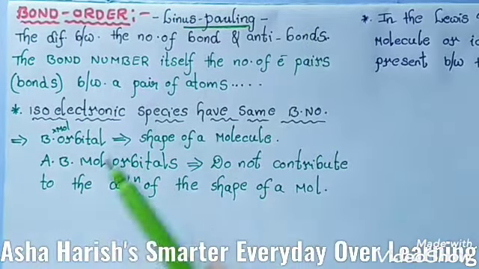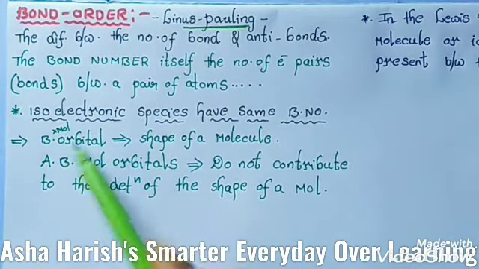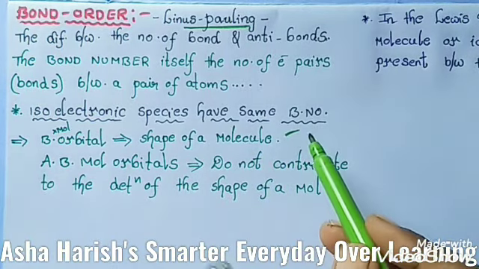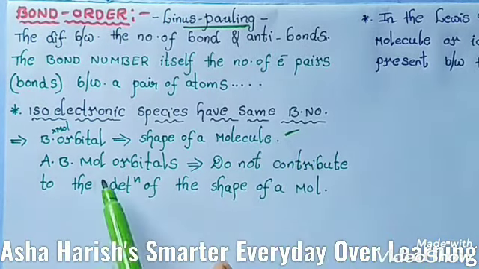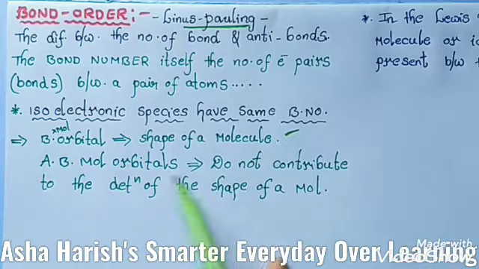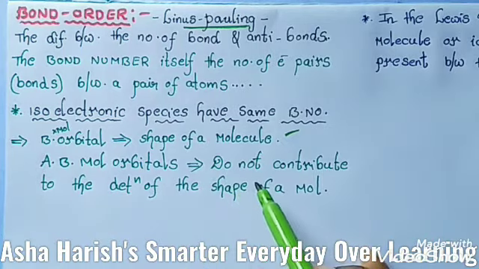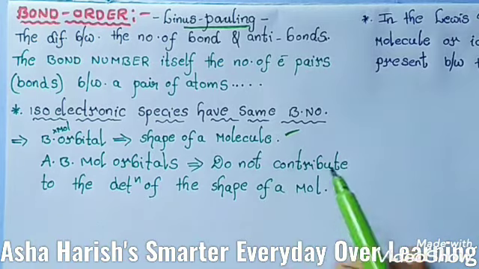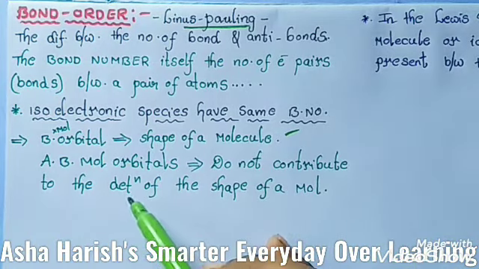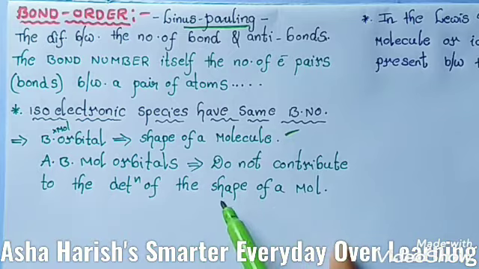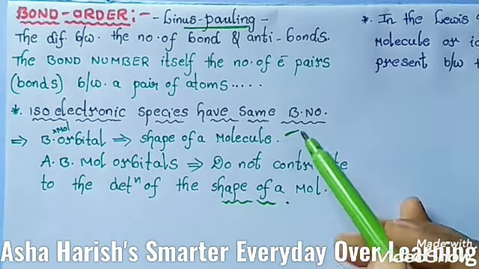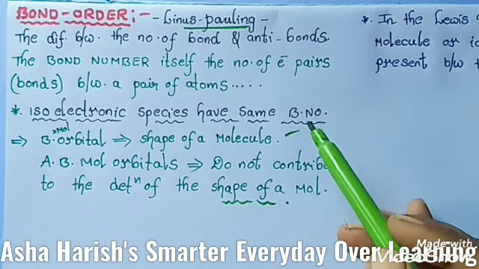Let's see now. The bonding molecular orbital denotes the exact shape of a molecule, and the anti-bonding molecular orbital does not contribute to the determination of the shape of a molecule. Okay, that's about bonding and anti-bonding molecular orbitals.